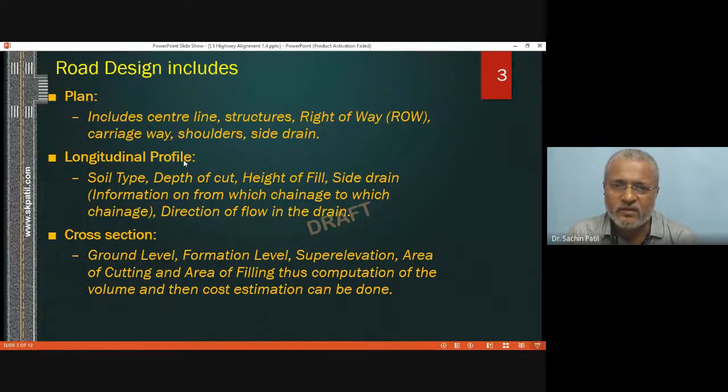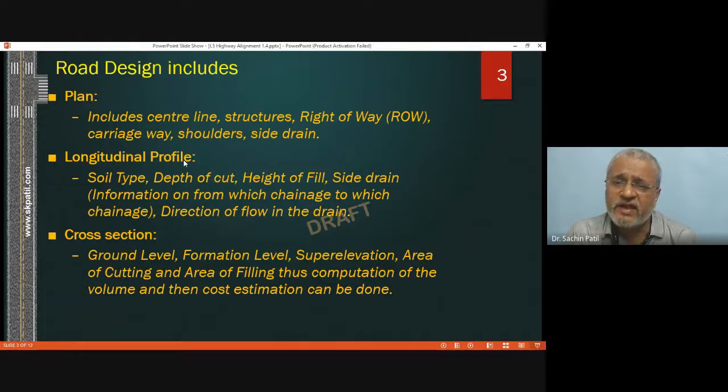Right of way, you can check at Dabir section only. Existing road is widened by at least 20 meters on both sides. So that edge from left to right, the total width will be called the right of way. That is the total land that will be acquired by the authority.